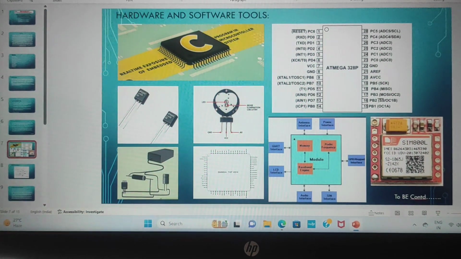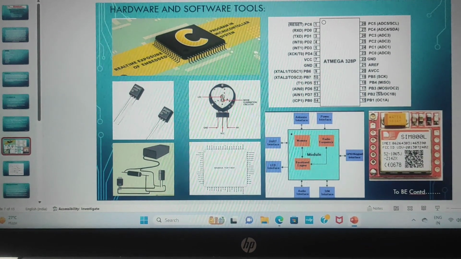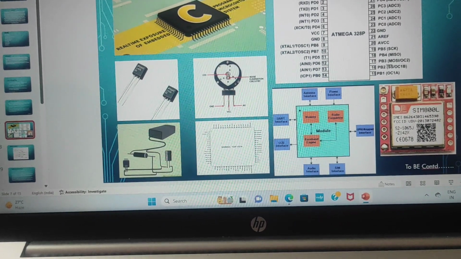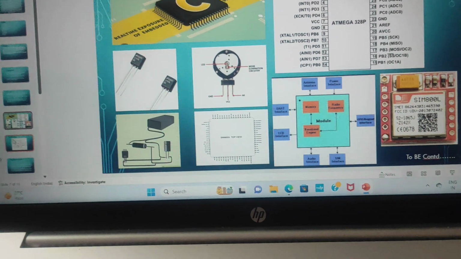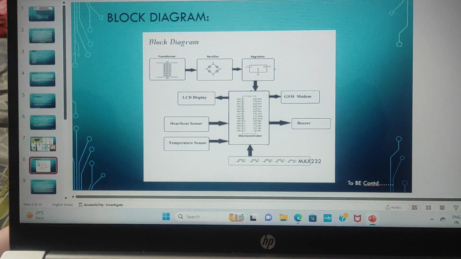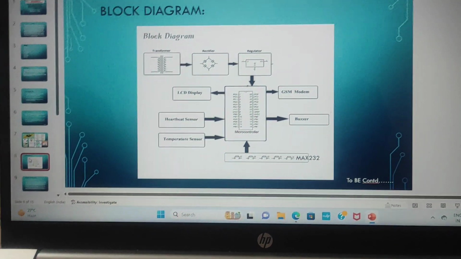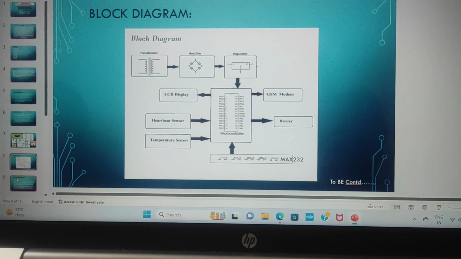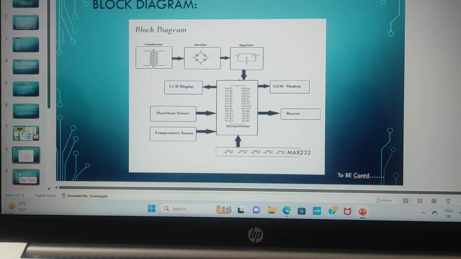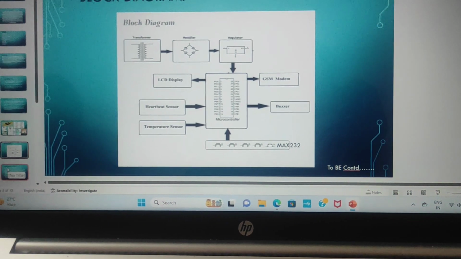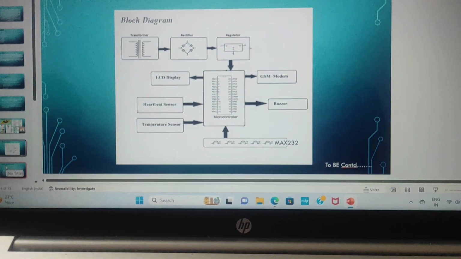Hardware and software tools. Microcontroller. We are using a microcontroller, Arduino, LCD display, heartbeat sensor and temperature sensor. Block diagram: transformer, rectifier, regulator. We use a microcontroller placed in the Arduino along with the GSM module. The SIM module is used. The SIM module is fixed with one code, and it will send the patient's condition to the doctor.